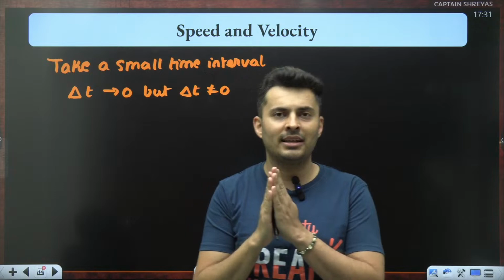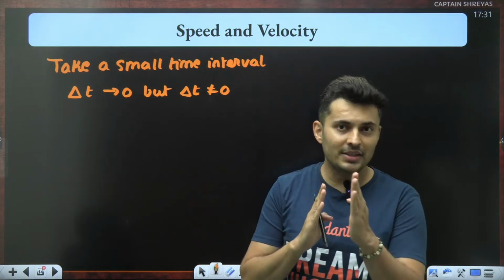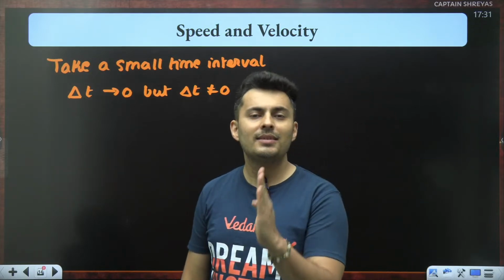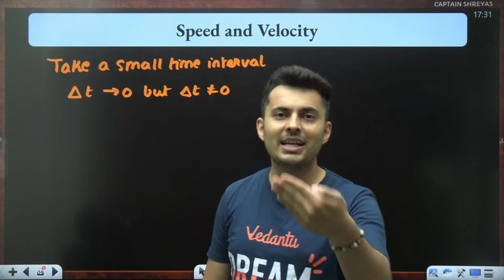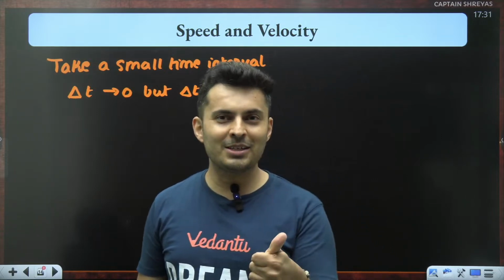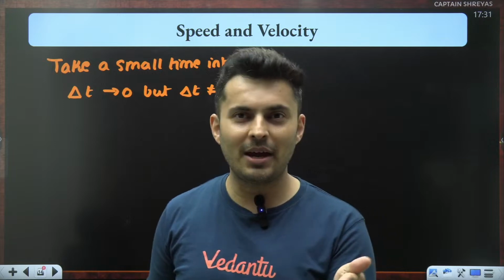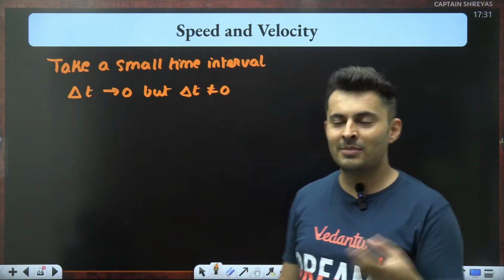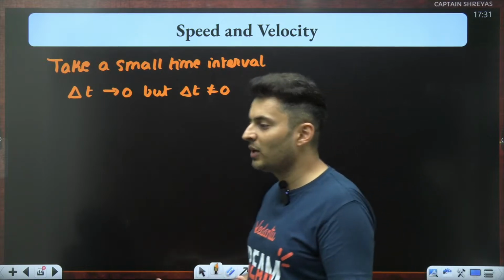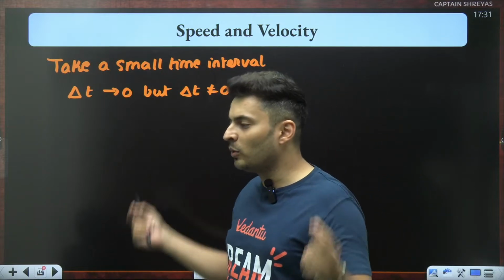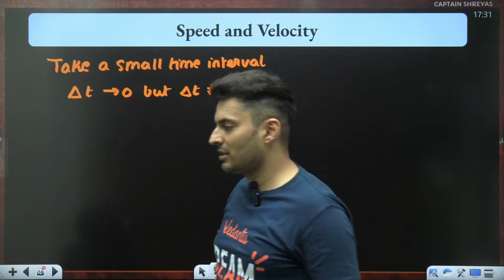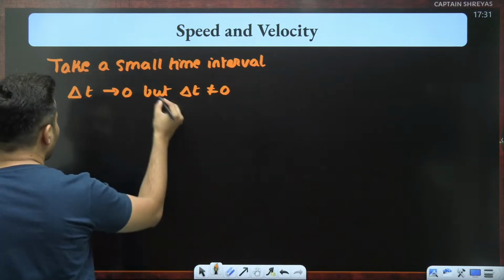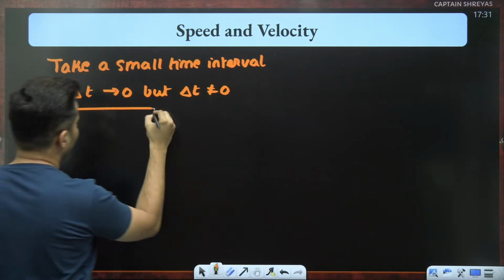No, it is even smaller than that. But it is not 0 because you have to give it some time to move so that you can calculate speed. To calculate speed, you need both: how much you have moved and how much time you have taken. If you have taken no time, then how much will you move? You can't move within no time. You have to move in some time at least. Some time will always be taken. This entire thing, what is it called?